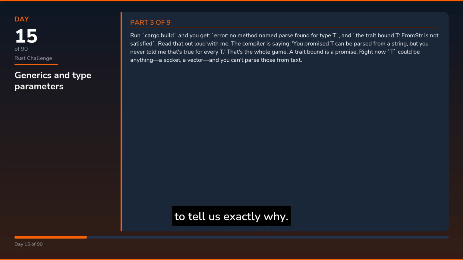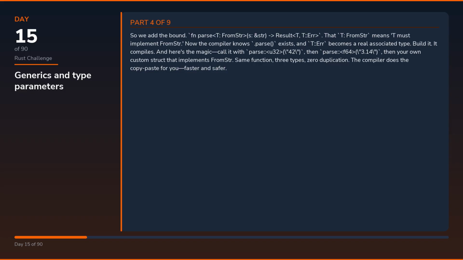Run cargo build and you get an error: no method named parse found for type T, and the trait bound T: FromStr is not satisfied. Read that out loud with me. The compiler is saying, you promised T can be parsed from a string, but you never told me that's true for every T. That's the whole game. A trait bound is a promise. Right now T could be anything, a socket, a vector, and you can't parse those from text.